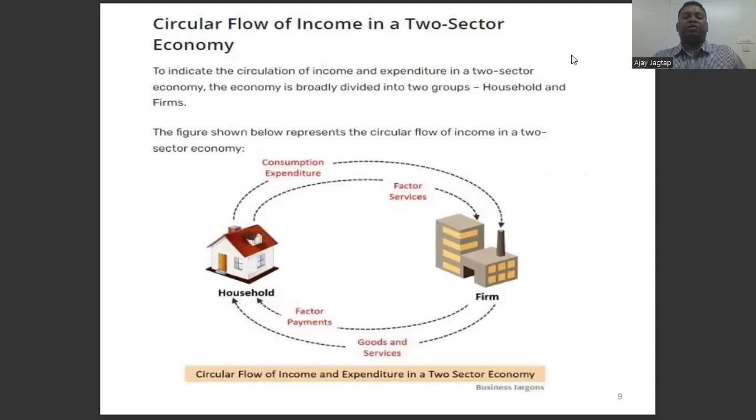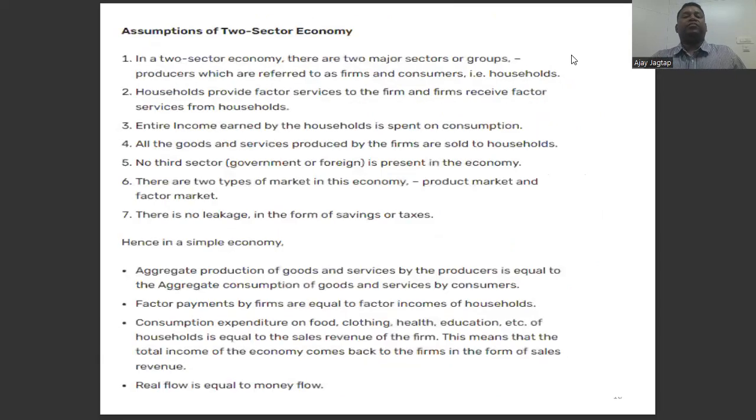Circular flow in the two sectors of the economy: one is households and the second is firms. The households come to the firms and the firms go to the households. There are exceptions in the two sectors.